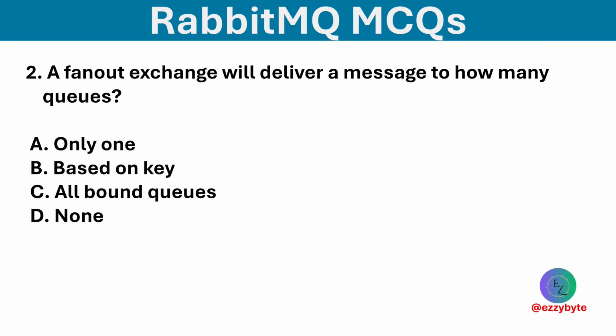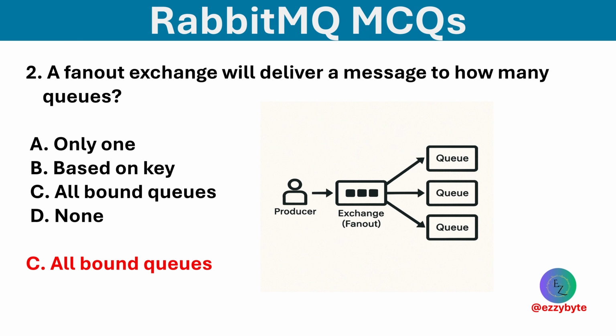A fanout exchange will deliver a message to how many queues? Options are only one based on key, all bound queues, and none. Option C is correct. Fanout exchange broadcasts to all queues bound to it, ignoring routing keys.